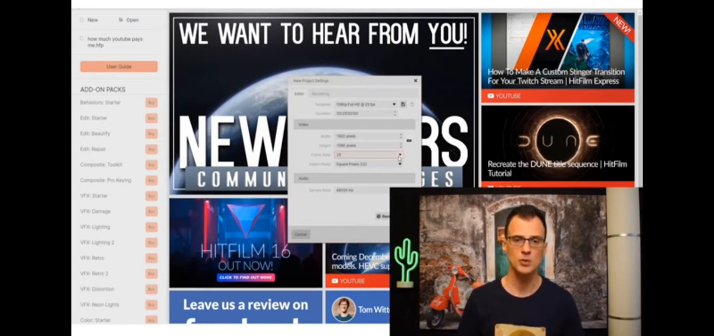And for frame rate, you want to set at least 30. You can even go with 60, but 30 works pretty well. Make sure that your width and height is set as 1920 by 1080. That will give you the ratio that YouTube likes. And then we can click OK.